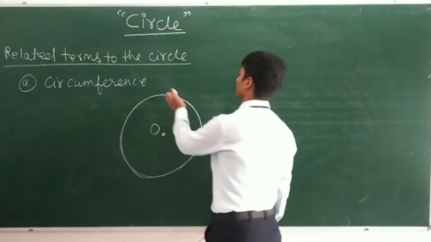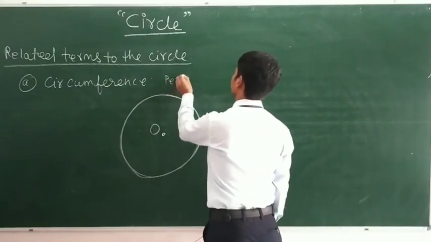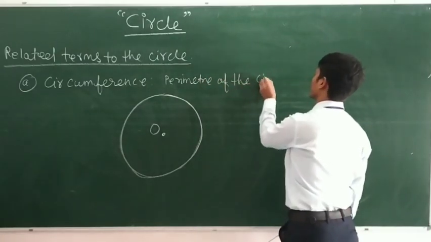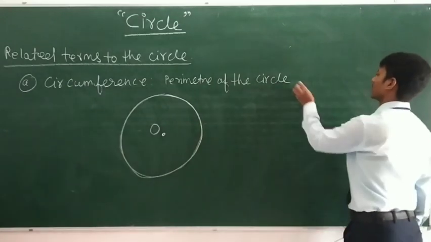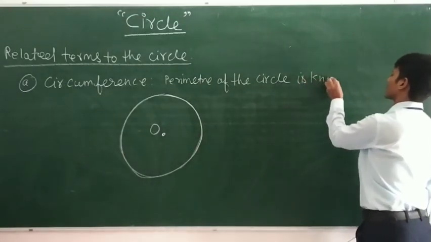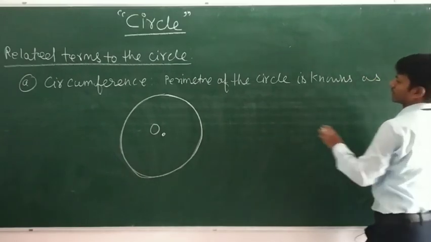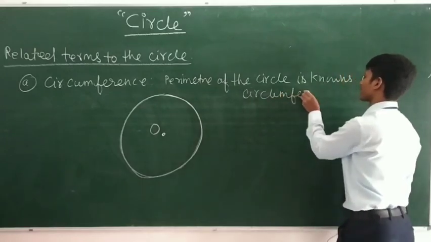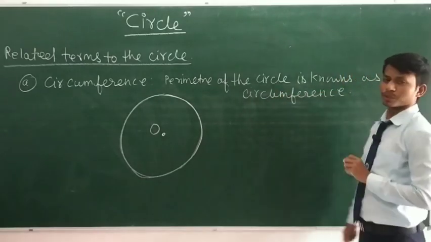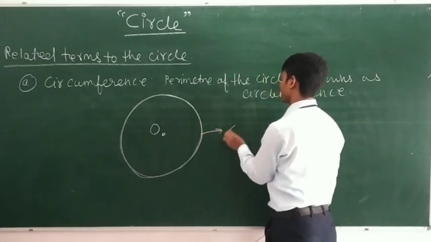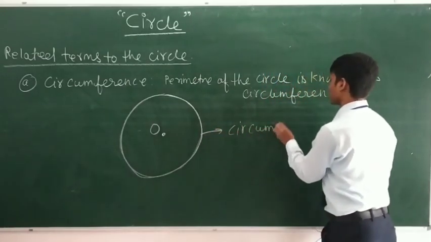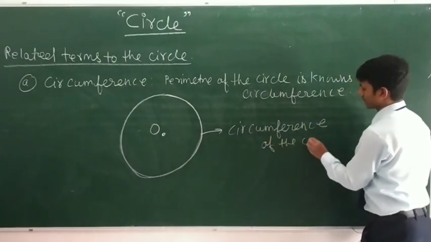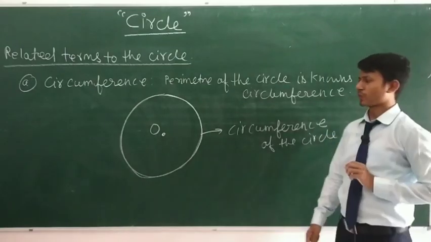So the definition is: perimeter of the circle is known as circumference. All right, point to be noted. This is the circumference of the circle.